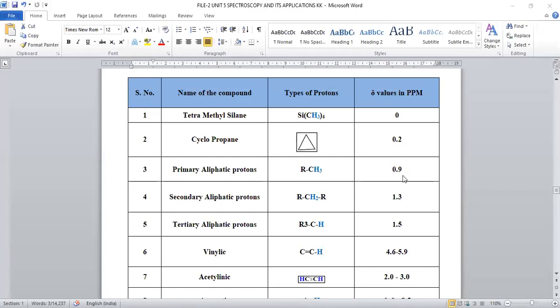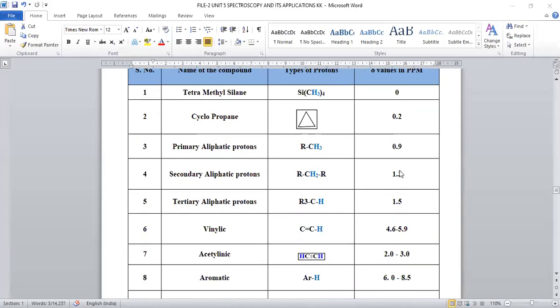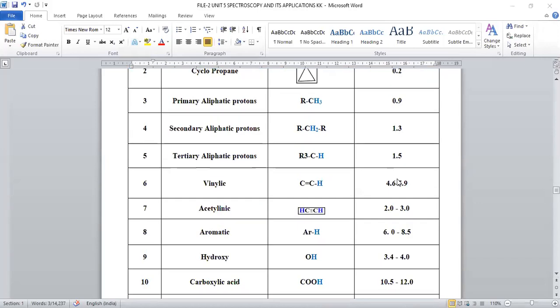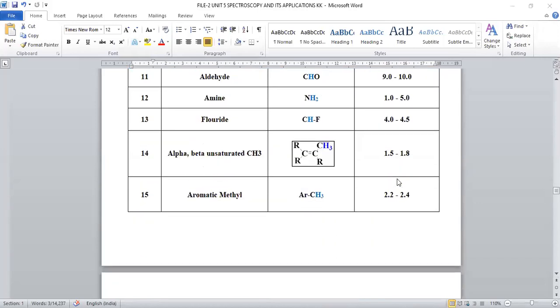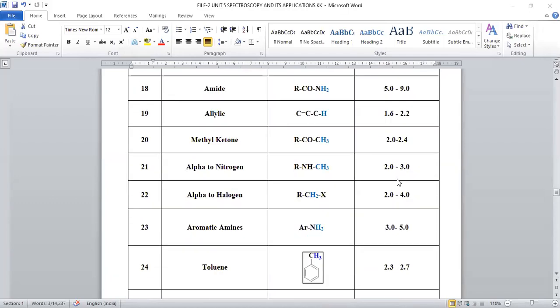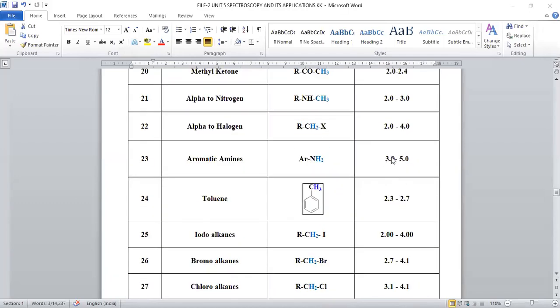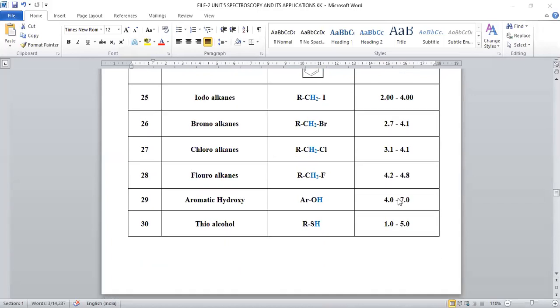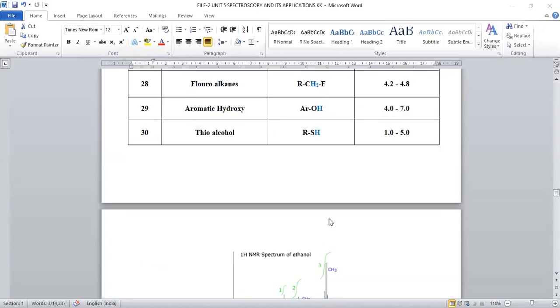Methyl at 0.9 is almost equal to 1 ppm, right? Secondary aliphatic carbon having hydrogens will give a signal at 1.3, right? In this way, different functional groups have their characteristic signals. Based on the signal range, you can identify which compound it is.